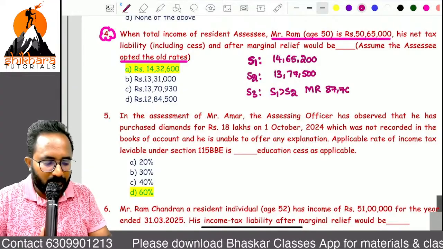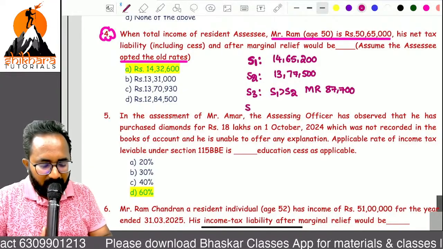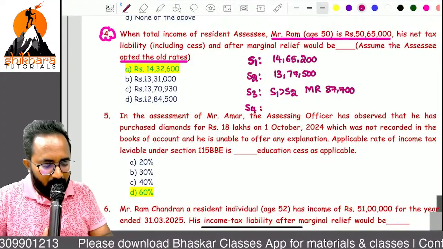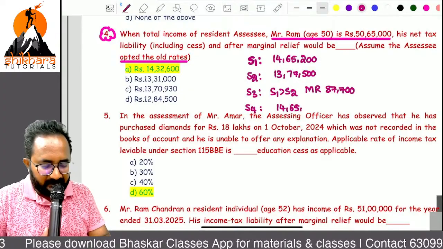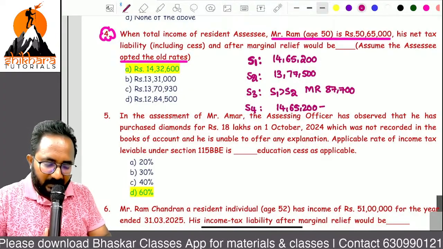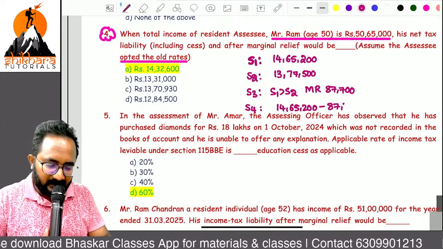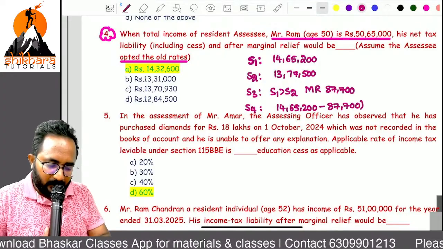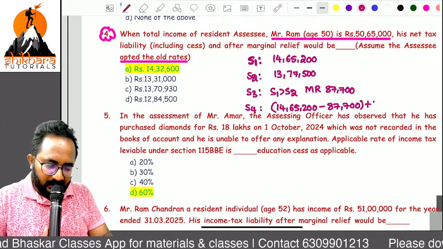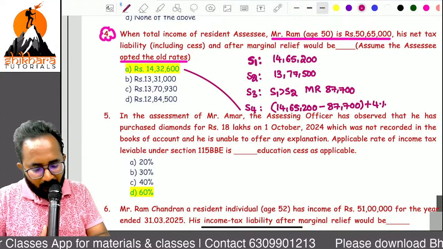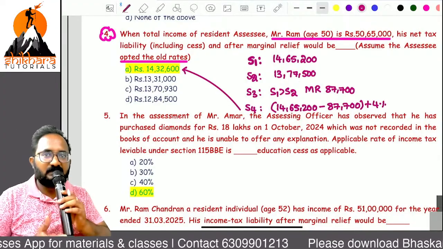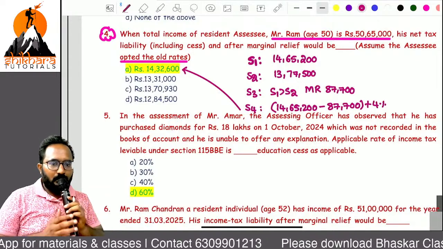87,700. Okay. So step 4: anyway you are required to pay 14,65,200 minus marginal relief 87,700. Plus for this we have to add health and education cess. What answer will you get? 14,32,600. Am I correct? Super.